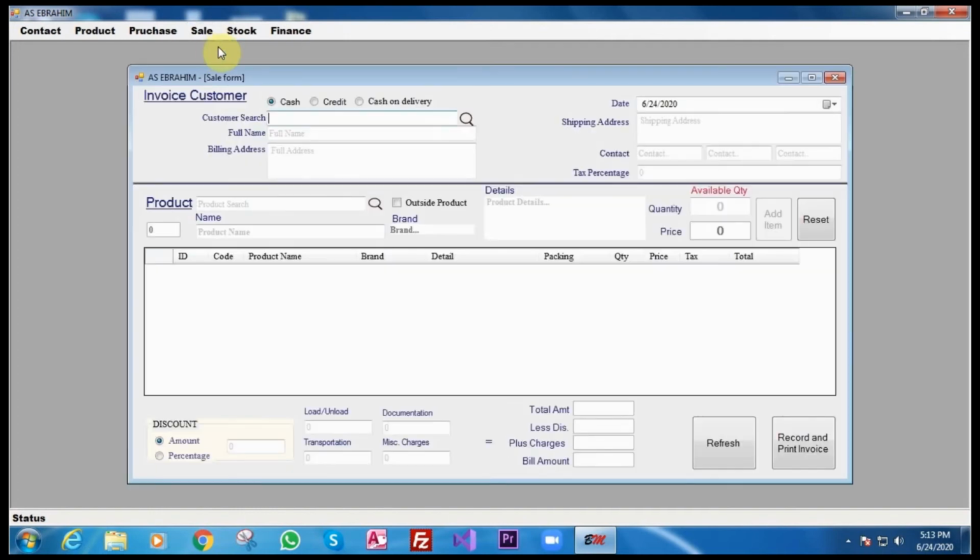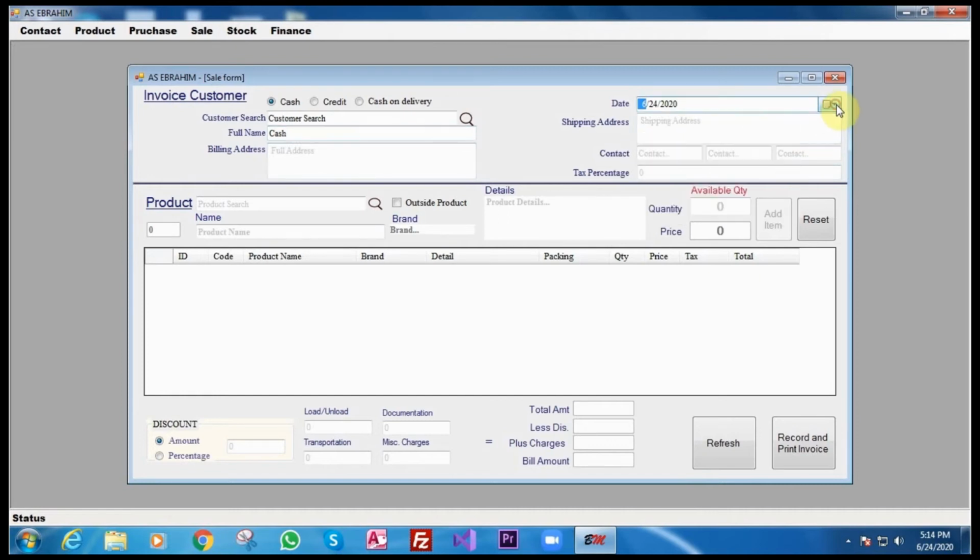Sale invoice. I'm selling this on cash. For that I don't need to search for a customer name. If I'm selling on credit, I need a customer name because it should be first updated to contact. So this time I'll just do cash. I'll write down here cash, or if it's empty, that is also no problem. Then if there is any shipping address, you can put a shipping address.